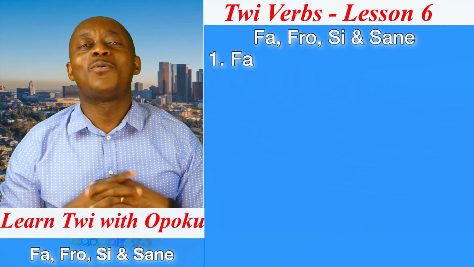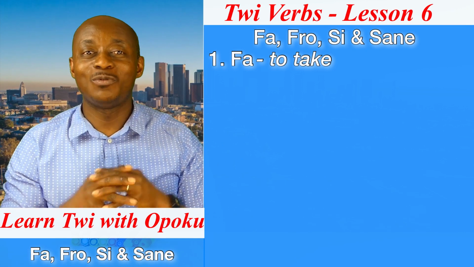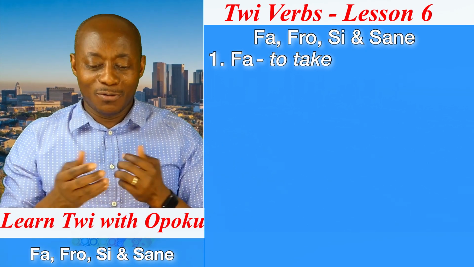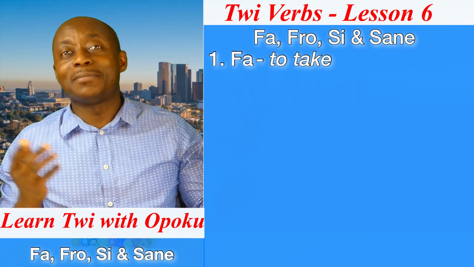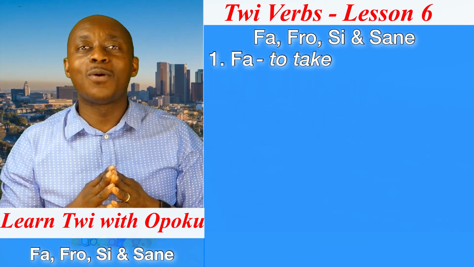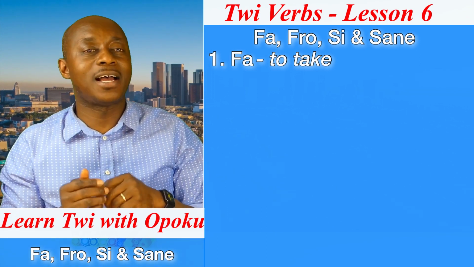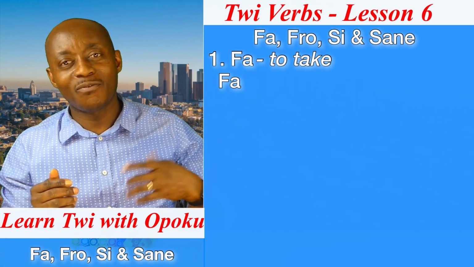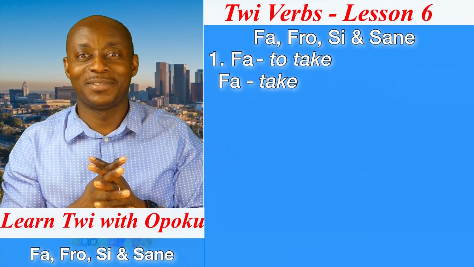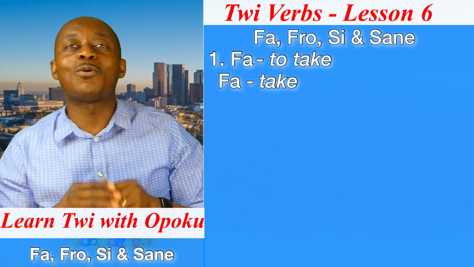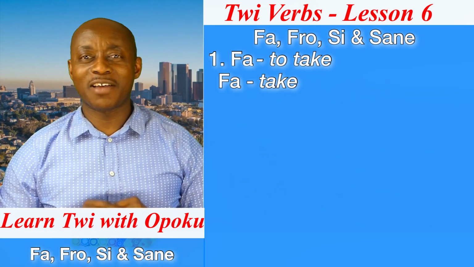Nice one. When we say fa, it simply means what? To take. So I have pens here. If my friend comes and asks me, Opoku, can I take one of your pens? I can simply say, fa. That means what? Take. Nice one. Let's go to the second verb.